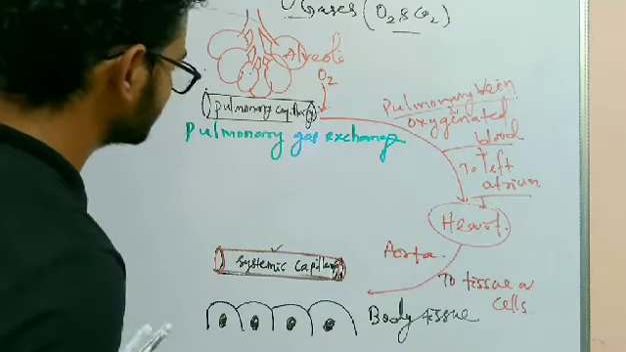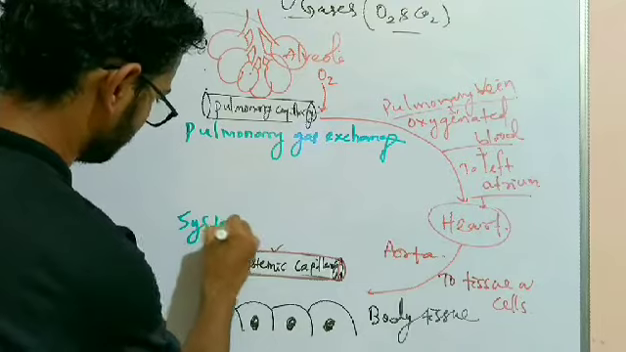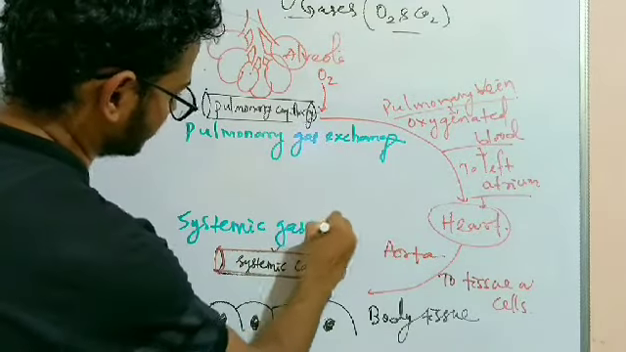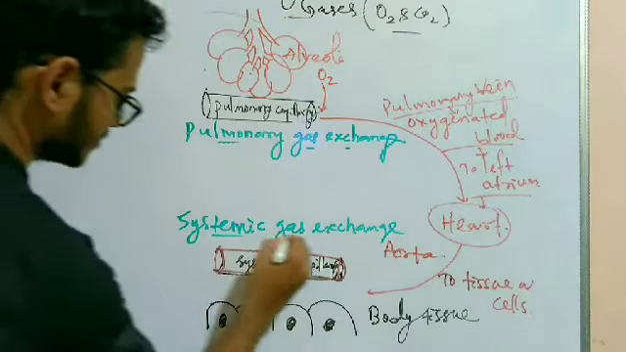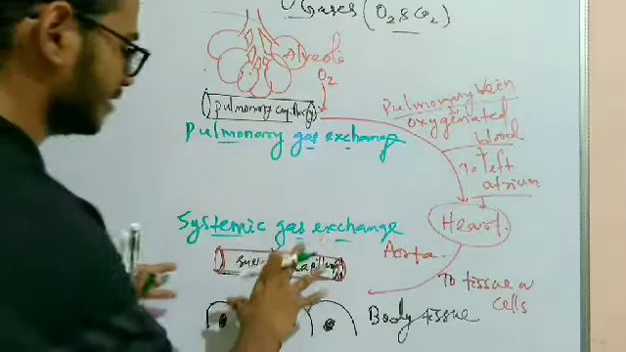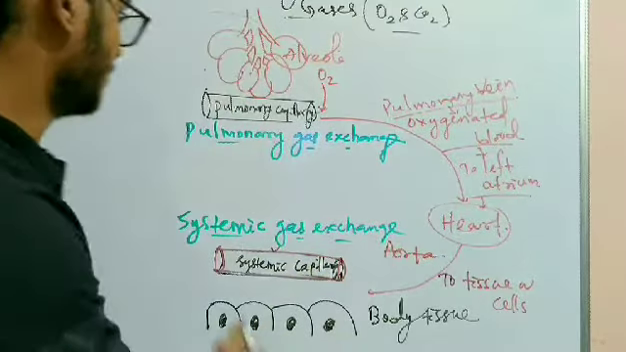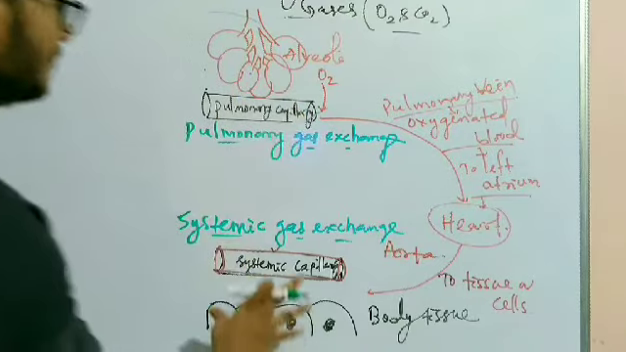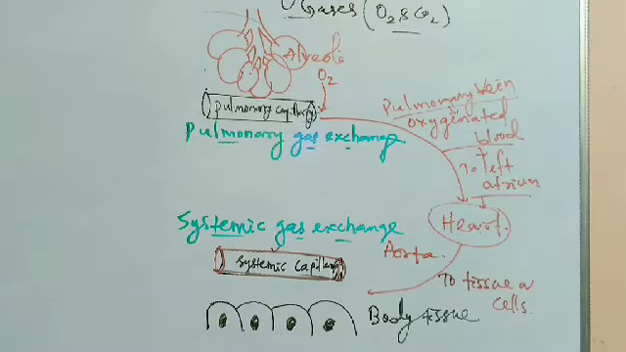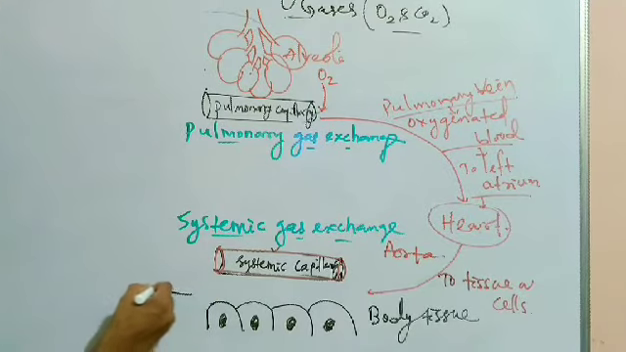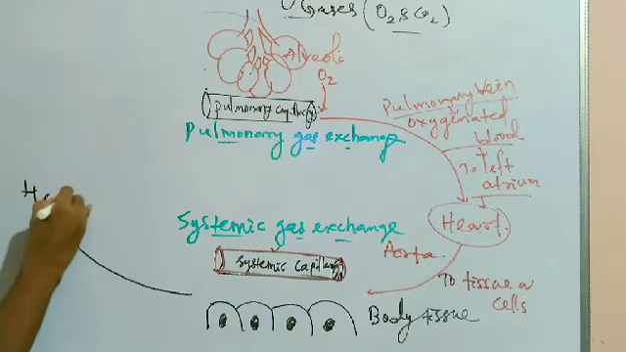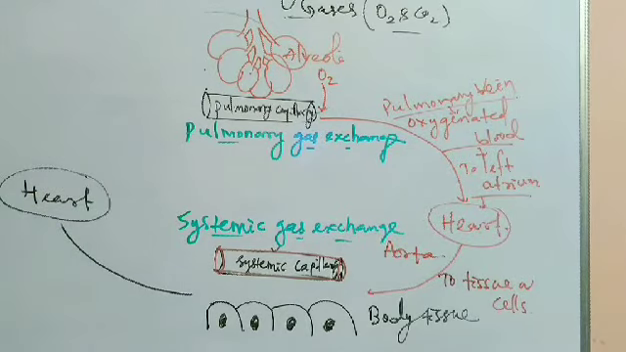Here the systemic gas exchange occurs. Systemic gas exchange. As the pulmonary gas exchange occurs there, here it is the systemic gas exchange, or we call it the internal respiration. This one is the external and this one is the internal respiration. Then the blood becomes deoxygenated, it gives oxygen to the cell and returns to the heart again, to the right atrium.